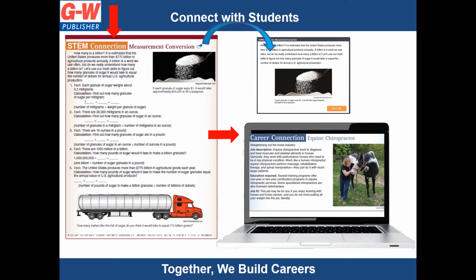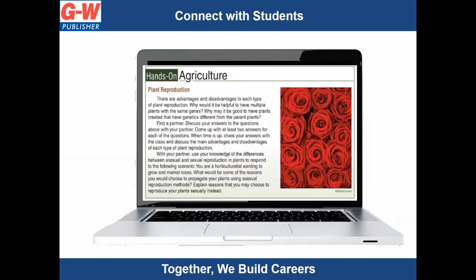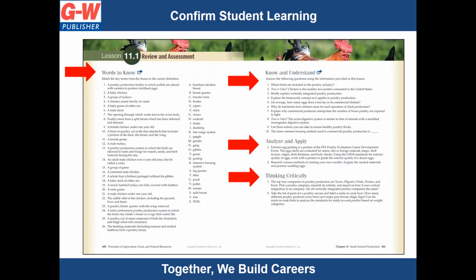Throughout the pages of our digital textbook, there are activity icons, as seen by the blue arrow. These activity icons will take students to the companion website for an interactive experience. Students can explore the various types of supervised agricultural experiences and the use of the Agricultural Experience Tracker through SAE Connections and FFA Connections, while the hands-on agriculture feature will encourage a hands-on experience and small group collaboration.